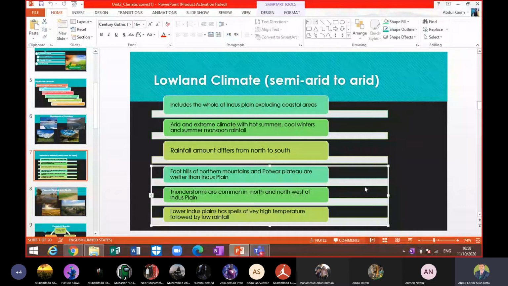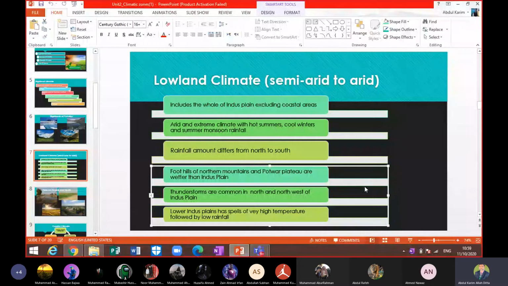If you have high up areas like Murree, you will definitely have more rainfall. And as we come to the flat or plain areas, like Faisalabad, Multan, Bahawalpur, other areas, here we will not find the same amount of rainfall as we can find in Lahore and other areas.